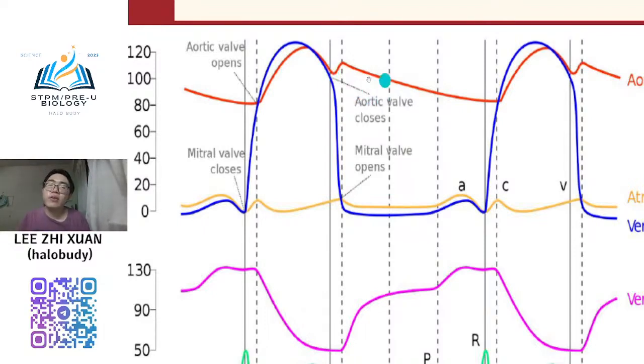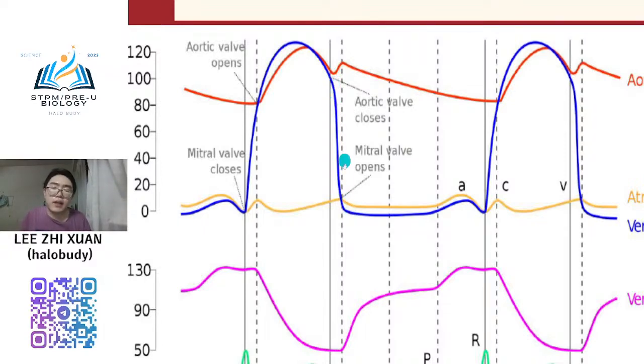Your semilunar valve was closed, because all the blood is already pumped out. So when the semilunar valve is closed, your ventricle pressure will start to decrease very sharply also.